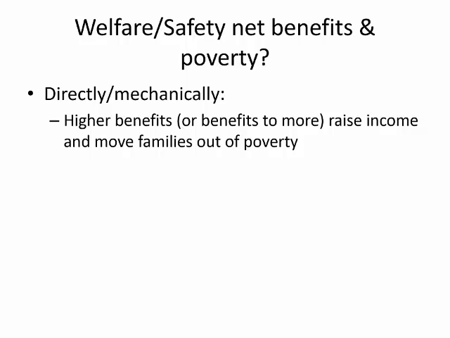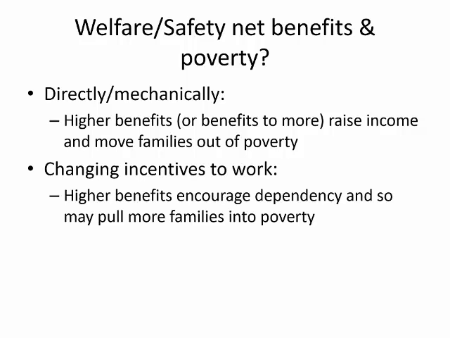First, there's a direct or mechanical effect of giving poor individuals more income through welfare. This would suggest that higher welfare benefits or providing assistance to more people could raise income and lower poverty. Second, however, if higher benefits encourage dependency and reduce work effort, higher benefits over a long time frame could actually result in more poverty, an idea we'll evaluate in a more careful way in the next few weeks.